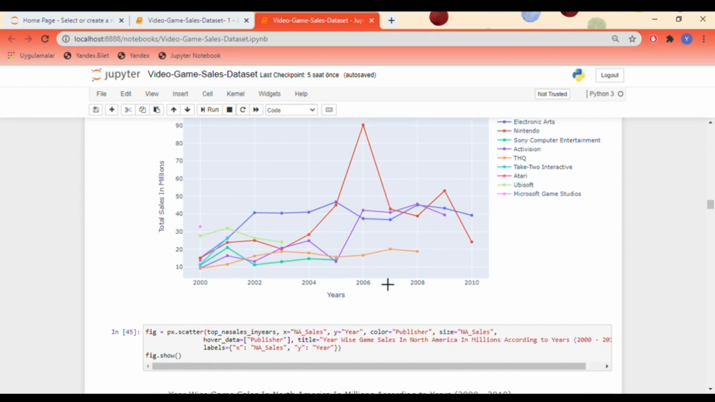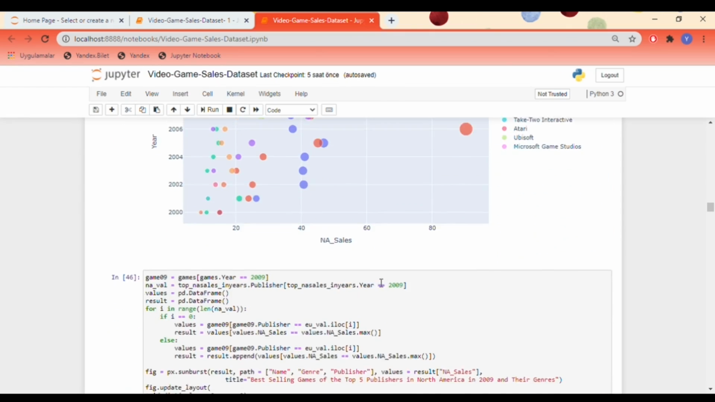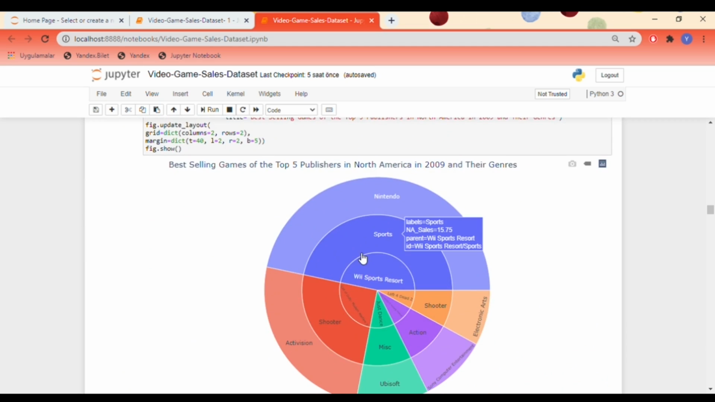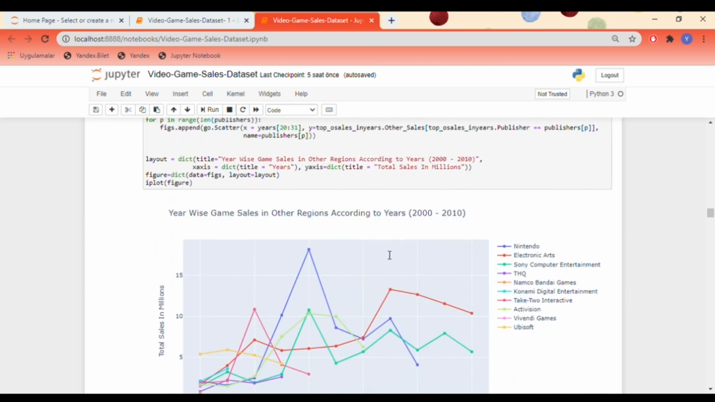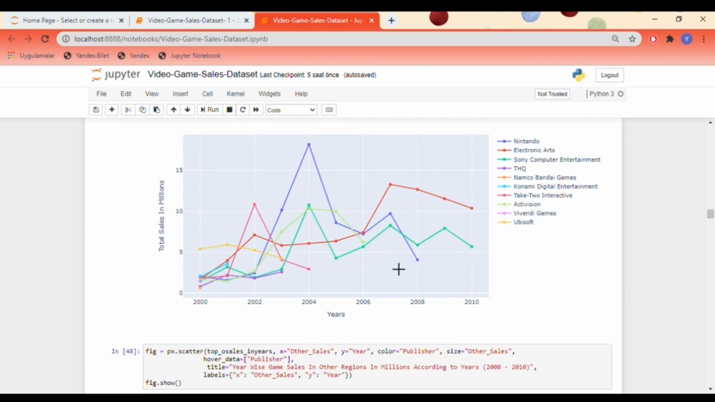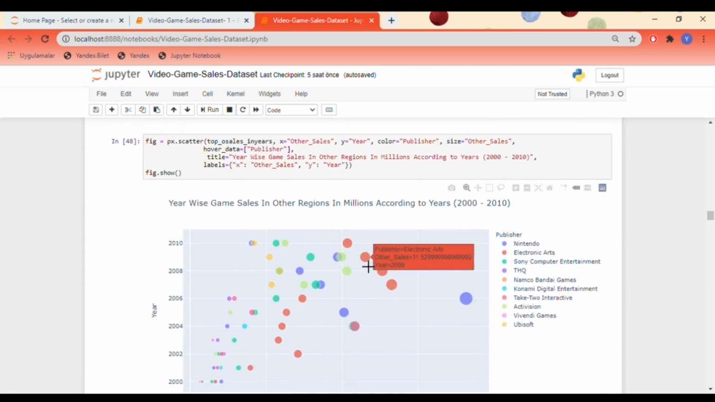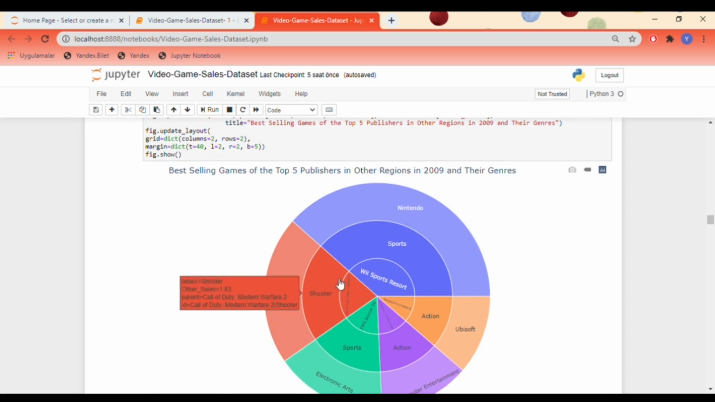North America line chart, bubble chart, and sunburst chart. Nintendo is the first publisher, the genre is sports, and the game is Wii Sports Resort like the Europe market. For the other markets, similar results are achieved as in the North America and Europe markets.